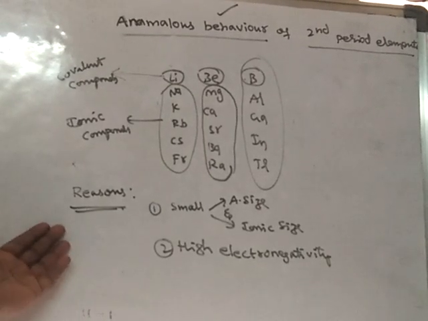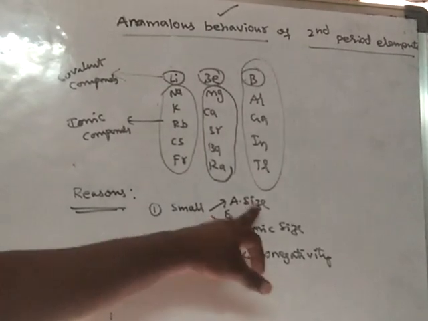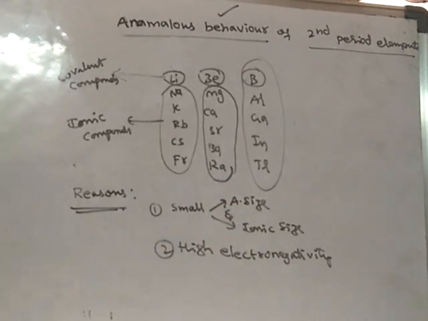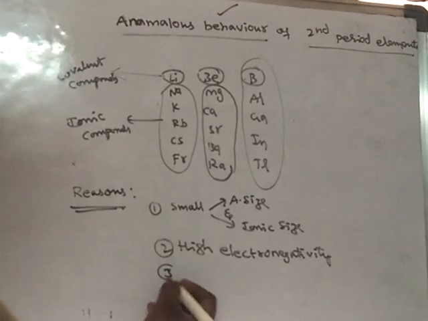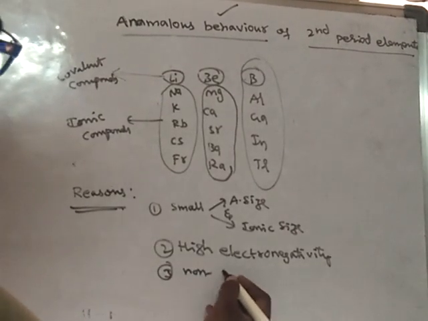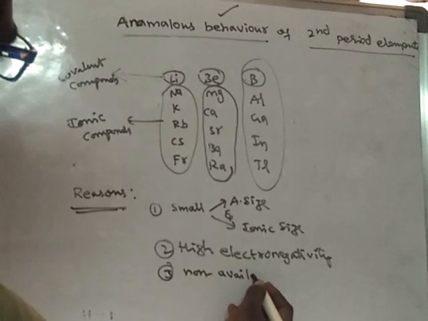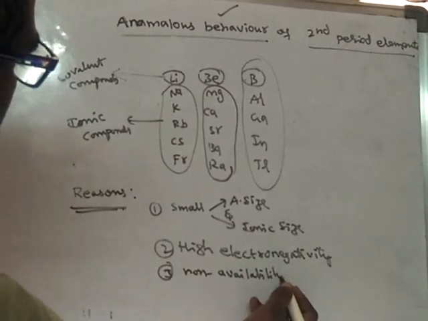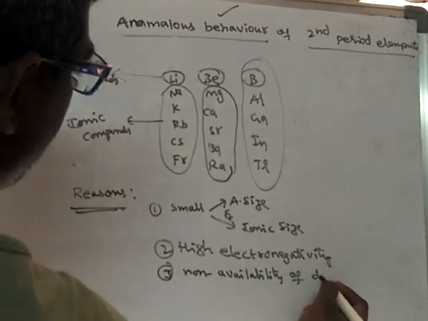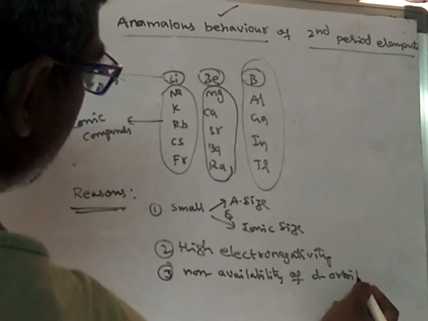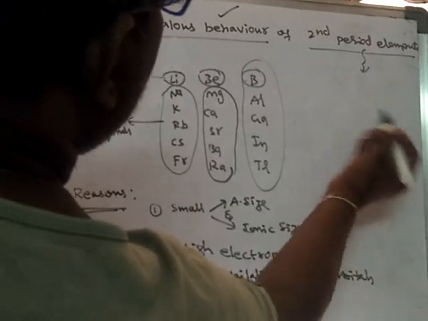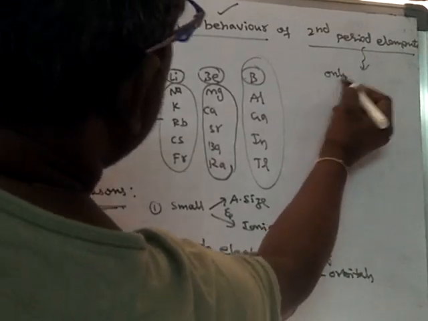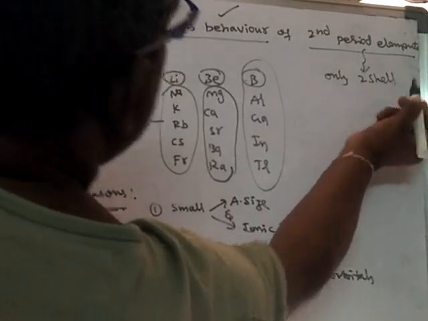The reasons are small atomic size, small ionic size, high electronegativity, and non-availability of d orbitals. Second period elements contain only two shells.